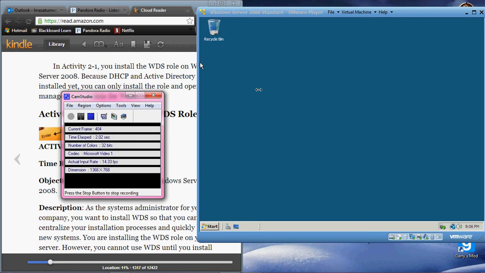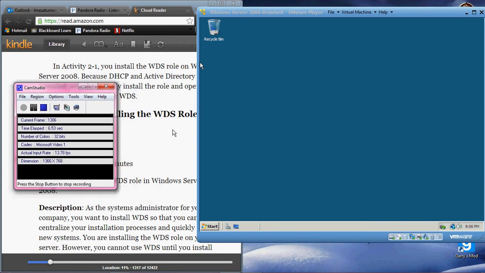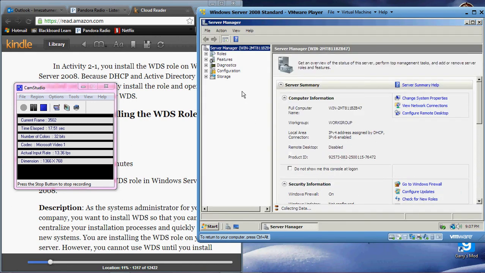Alright, in this activity 2.1, we're going to install the WDS role. And WDS stands for Windows Deployment Services, if you didn't know. Now you do. Let's go to Server Manager if you don't already have it up.